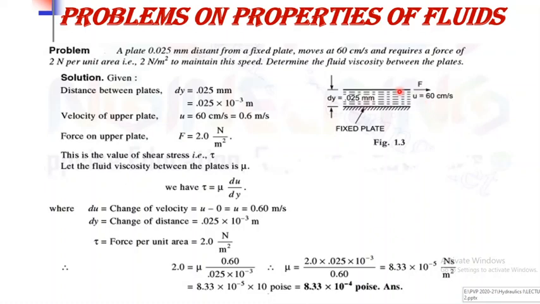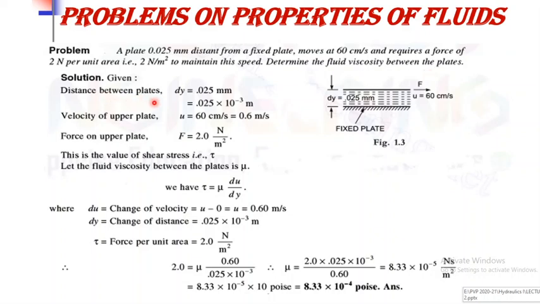For moving the second plate with this velocity, there is a requirement of force and that force is 2 Newton per meter square. So here the value is 2 Newton per meter square, means this is the stress, that is force upon cross sectional area, and we have to determine the fluid viscosity between the plates, and that is nothing but the dynamic viscosity.